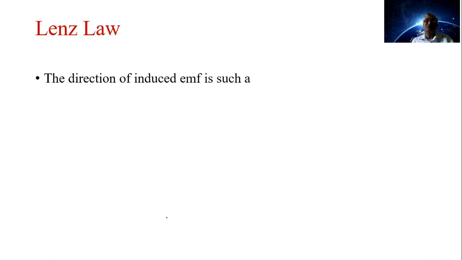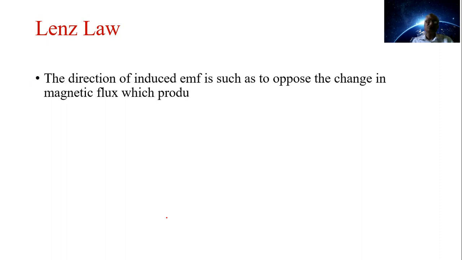Now Lenz's law. Lenz's law gives us the direction. The direction of induced EMF is such as to oppose the change in magnetic flux which produces it.